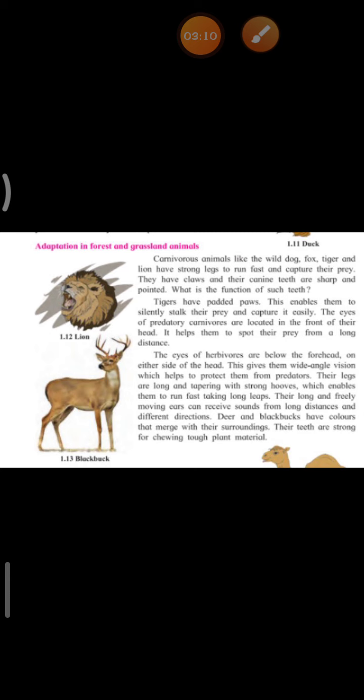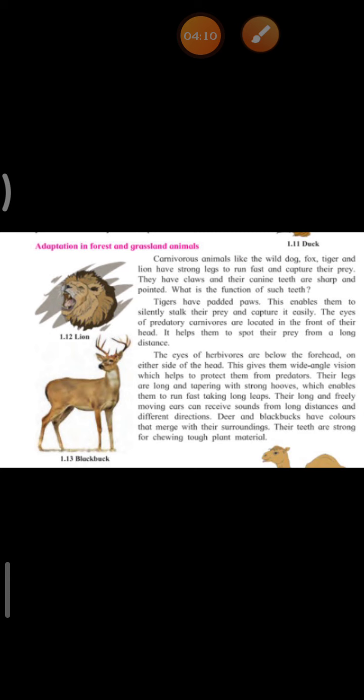What do you all understand by the term carnivorous animals? Carnivorous animals means those animals that eat non-vegetarian food, that is, they eat other animals. For example, fox, wolf, lion, tiger, etc. And omnivorous animals means those who eat both, veg also and non-veg also. Fine, children? Look into the books now.